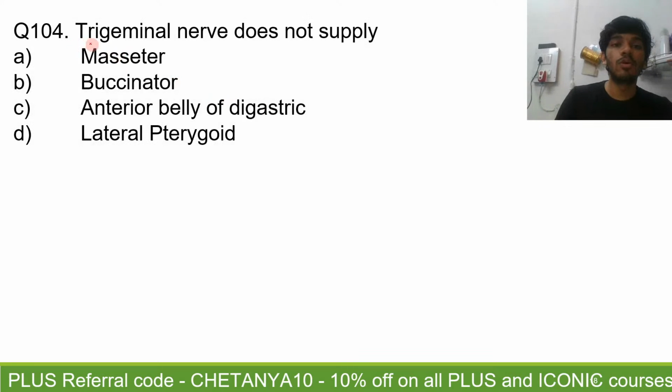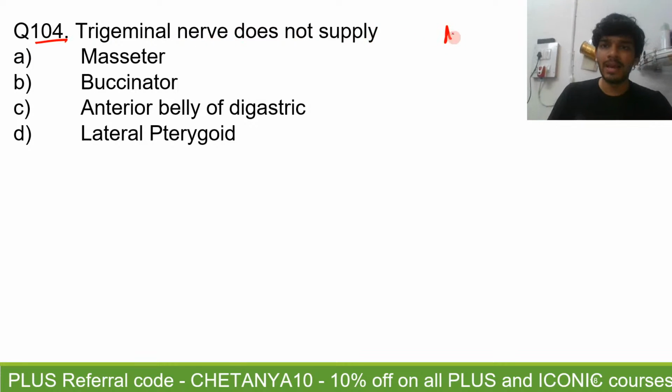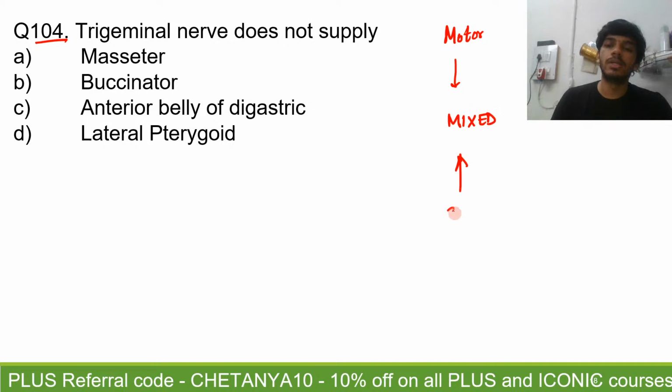Question number 104. Trigeminal nerve does not supply. So the trigeminal nerve, it has a motor supply, right? As you must be aware, it is a mixed nerve. Since it is a mixed nerve, it has sensory component, it has motor component. So what does the trigeminal nerve not supply? Which of these does the trigeminal nerve?